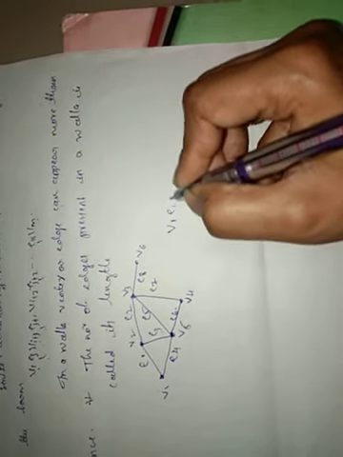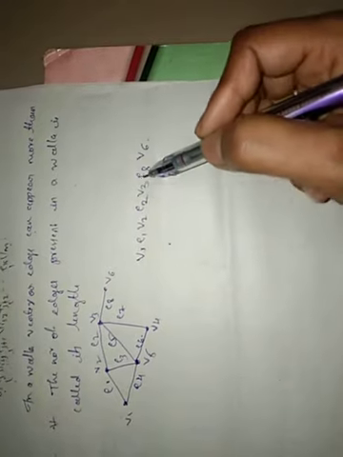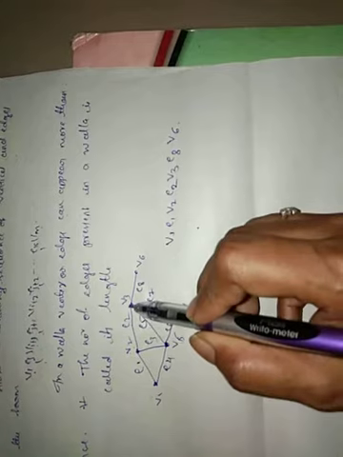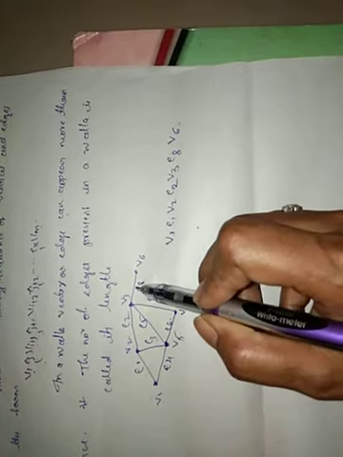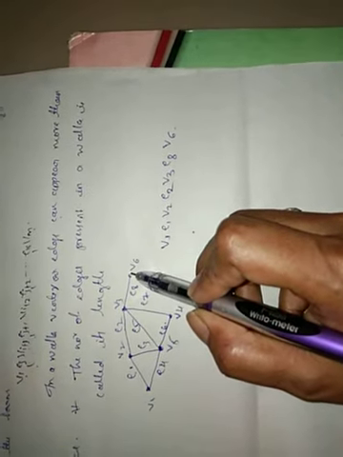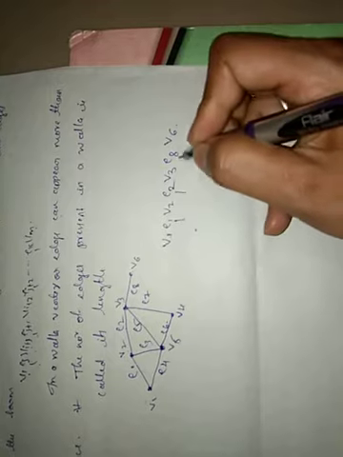V1, E1, V2, E2, V3, E8, V6. So I am just considering a sequence of the vertices and edges here. This is called a walk of some length. The number of edges are 1, 2, 3.